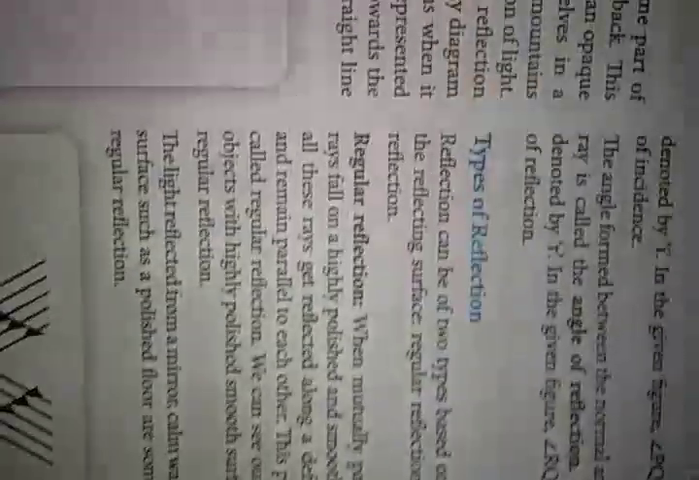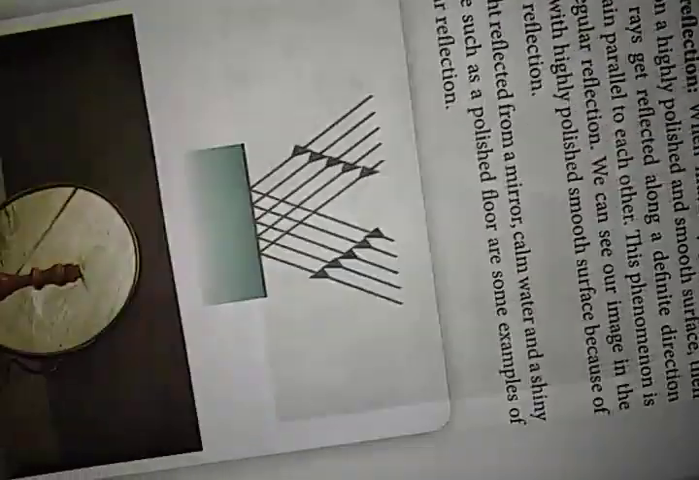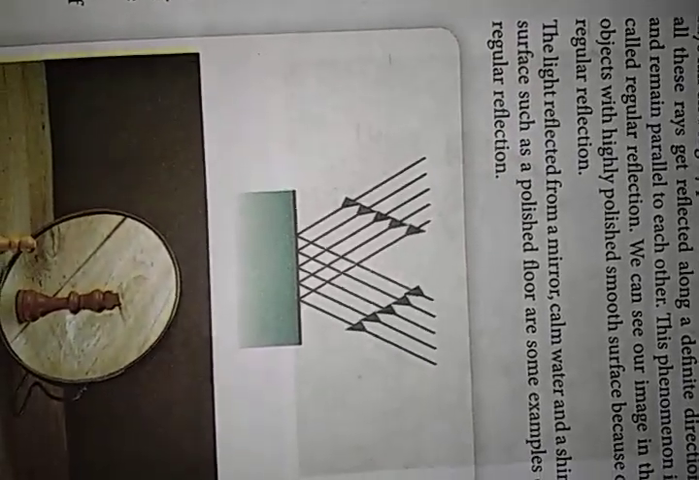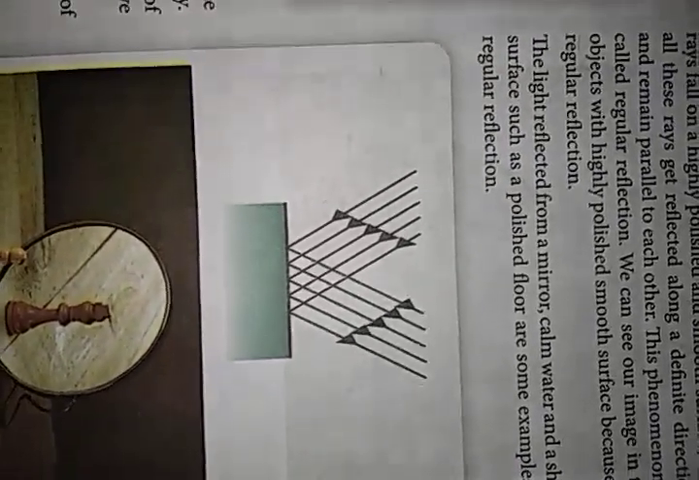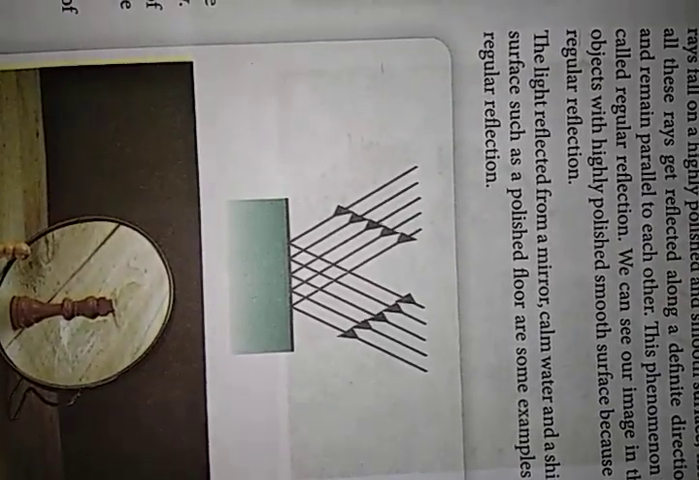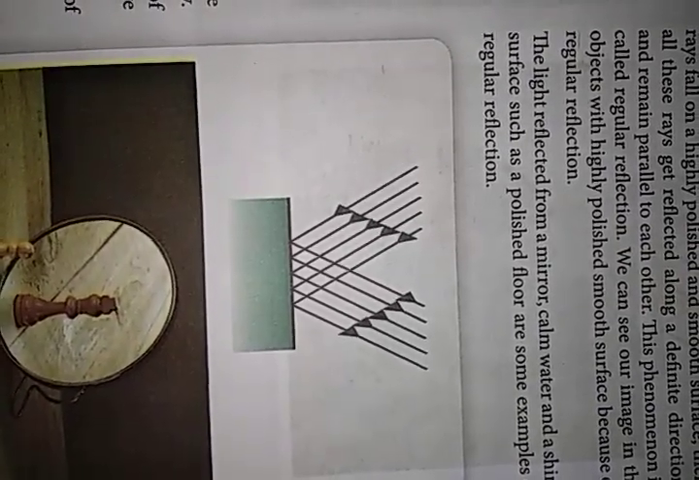Now, types of reflection. There are two types of reflection based on the nature of the reflecting surface. One is regular reflection and the other is irregular reflection. Now we discuss regular reflection.